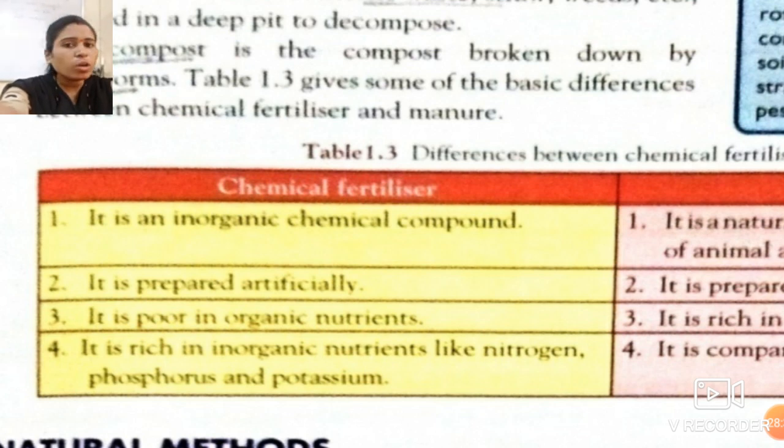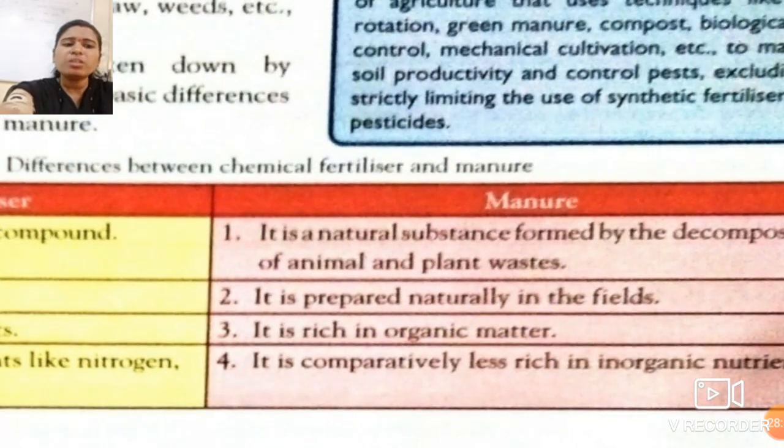Inorganic nutrients means non-living things, such as nitrogen, phosphorus, potassium. So it is rich in inorganic nutrients, while manure is comparatively less rich in inorganic nutrients because it contains natural material, plant residue and animal residue, so the manure we get after decomposition of that residue is obviously organic, not inorganic. Okay students, so this is the basic difference between chemical fertilizer and manure. Got it?